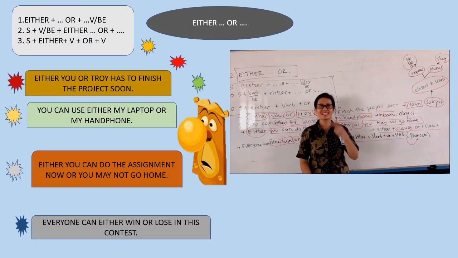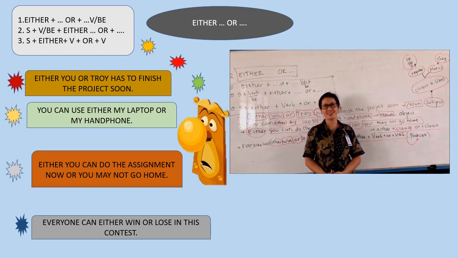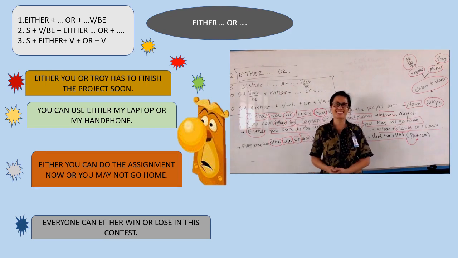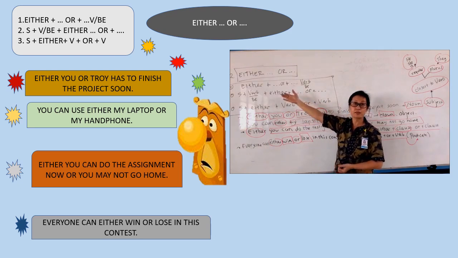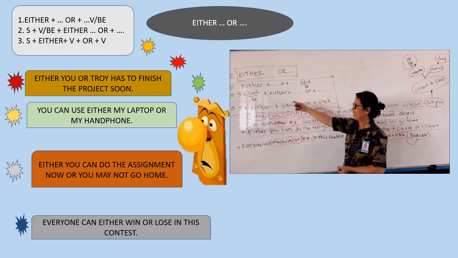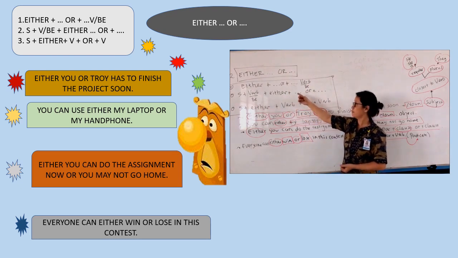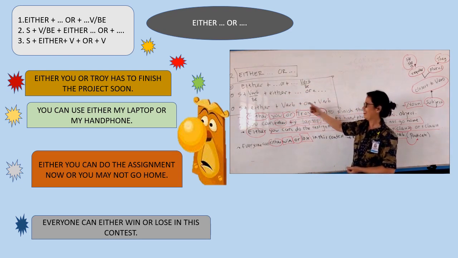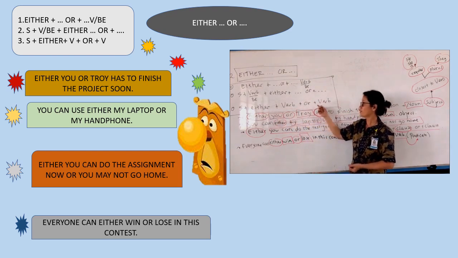Let's continue to the second one. Here we have either, blah blah, or. What is special about either or? We'll find out. Okay? Now I give you 3 patterns. Either can be put in the beginning of the sentence: either, blah blah, or, blah blah, verb or be. The second is subject, verb or be, and then you put either, blah blah, or blah blah. And then here you have subject, either verb or verb.